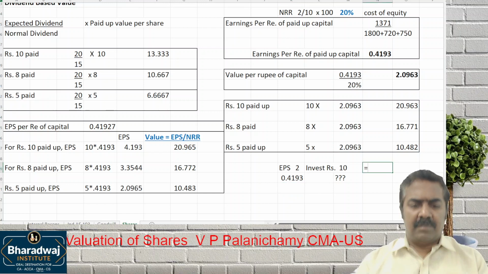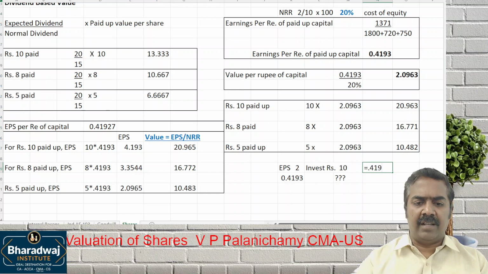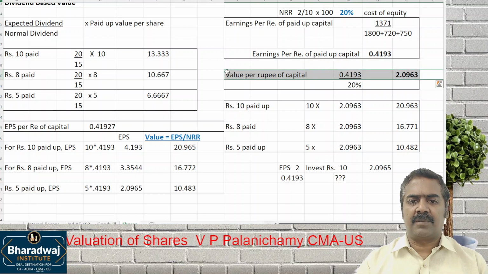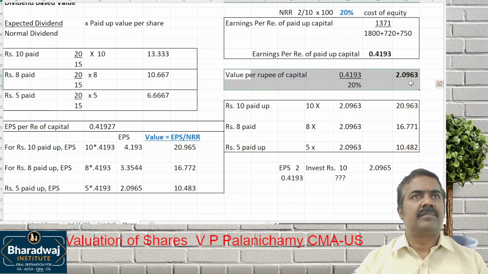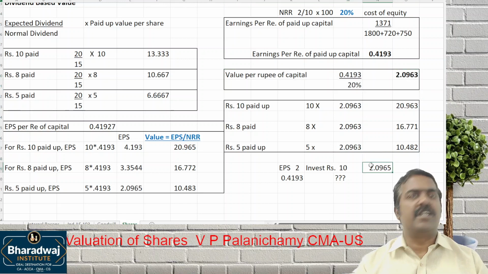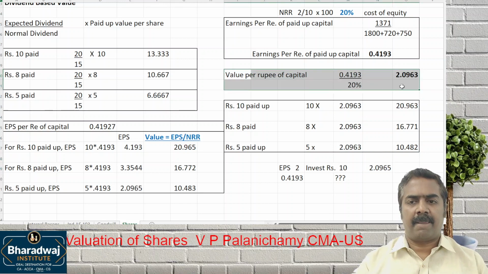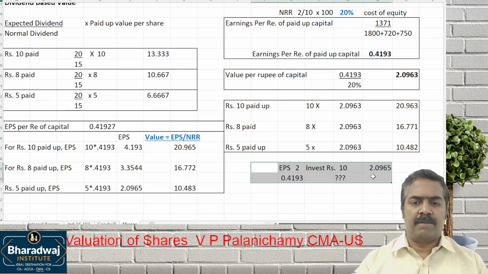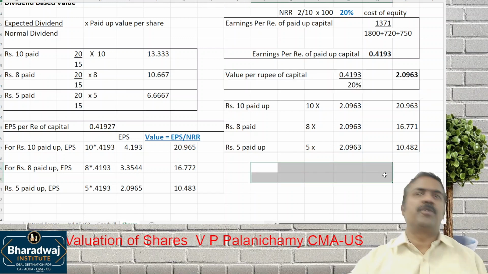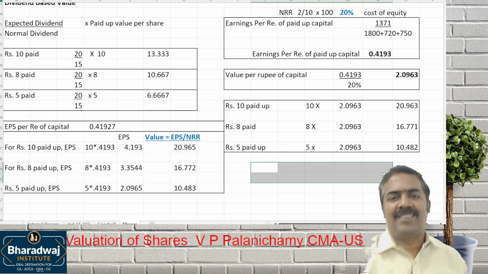Clear? 0.4193 into 10 by 2. How much will come? That's approximately this answer, the difference is because of rounding of fractions. If I approach it the other way, it will be confusion. So this is simple and neat.